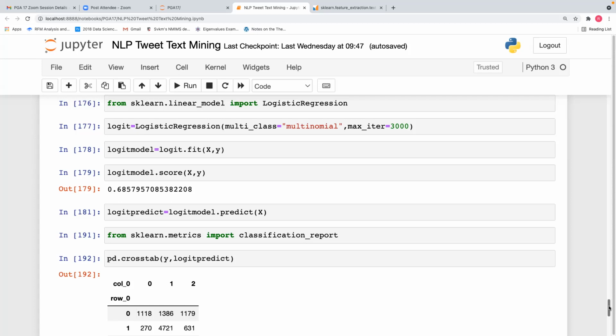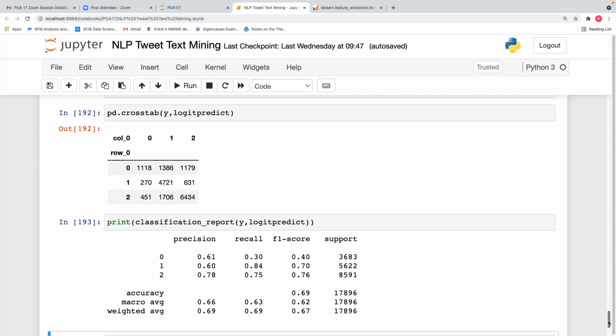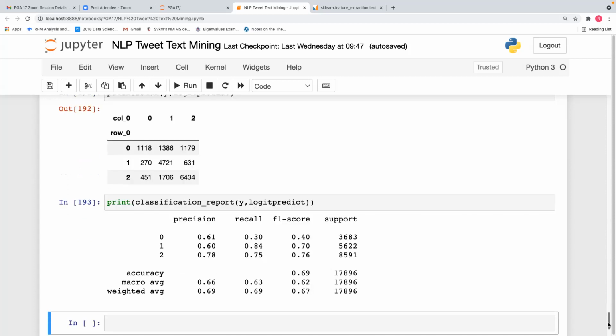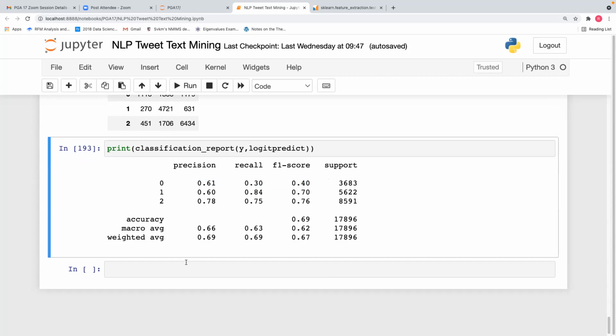Okay, all of you have built the logistic regression model, and the classification report also. I think 0, 1, 2. 0 is in alphabetical order: negative first, then neutral, and positive. Negative, neutral, and positive is the classification. I think for negative, it is predicting less of recall and F1 score.